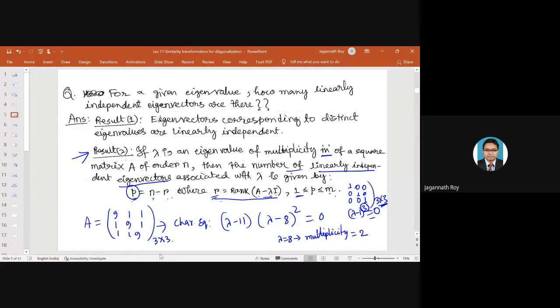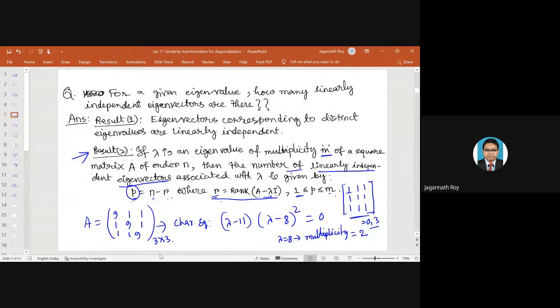Now, just quickly tell me, if a matrix is all 1s, 1, 1, 1, 1, 1, 1, 1, 1, 1, what are the eigenvalues of this matrix? Lambda equals, tell me. 1? No, 1 cannot be there. 0 and 3. Why?